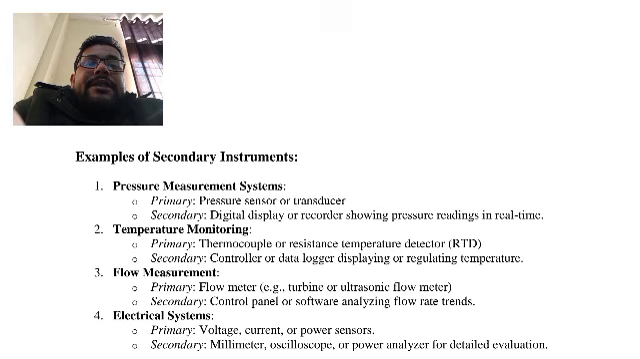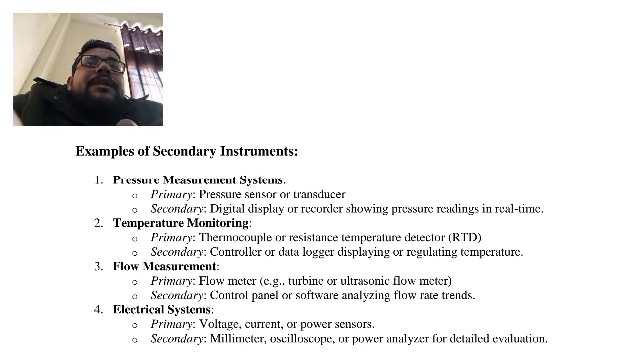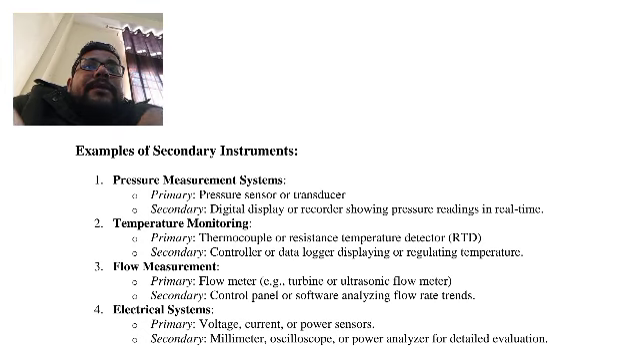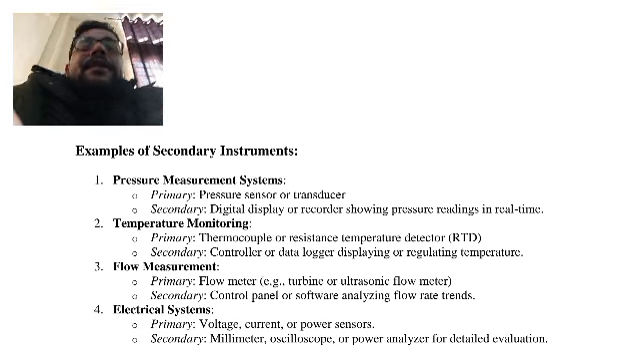First, pressure measuring instruments. For pressure measurement, we can use pressure sensors like the Bourdon tube. Second, we can use the manometer. Third, we can use the diaphragm and bellows. All these we can use as the primary sensing element. After sensing the pressure, we can use secondary measurement instruments like digital display and recording. All these are for pressure measurement.